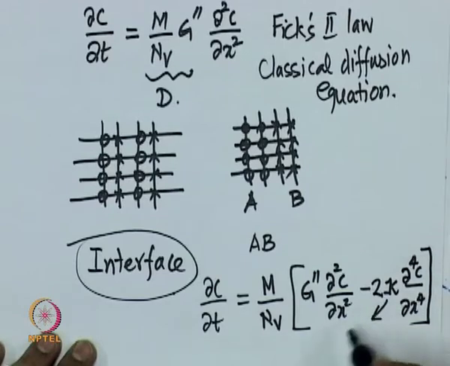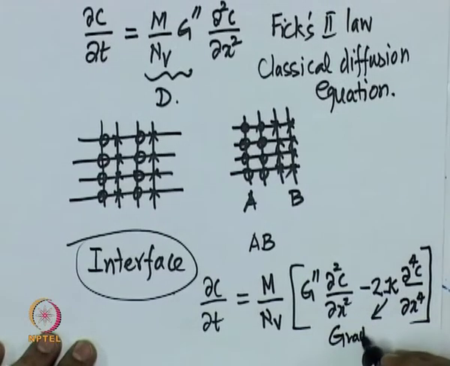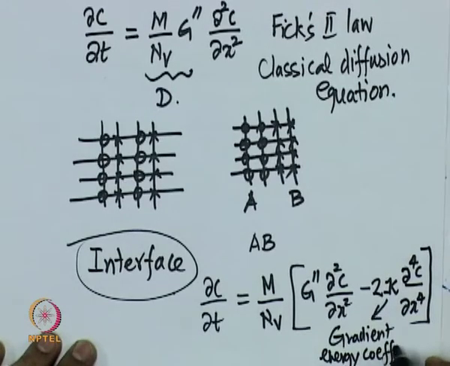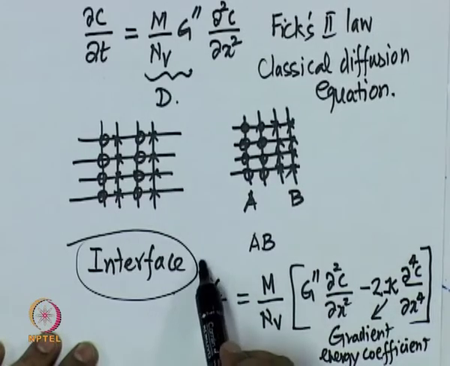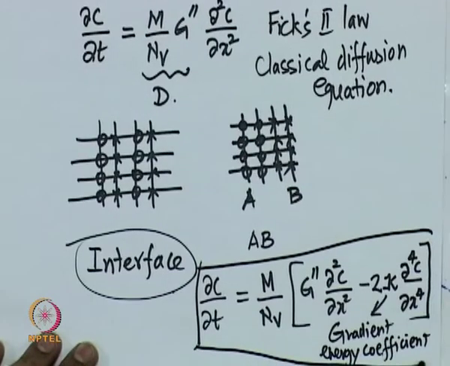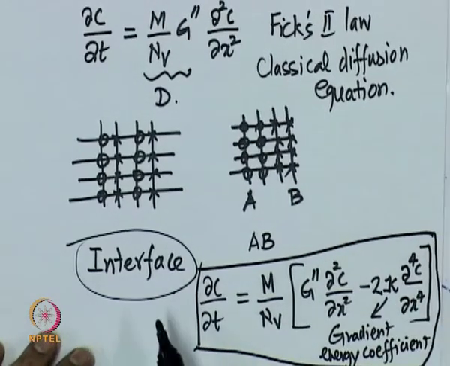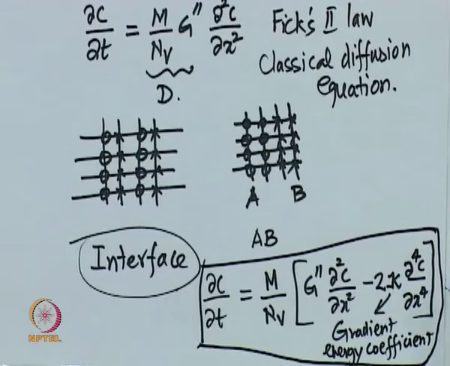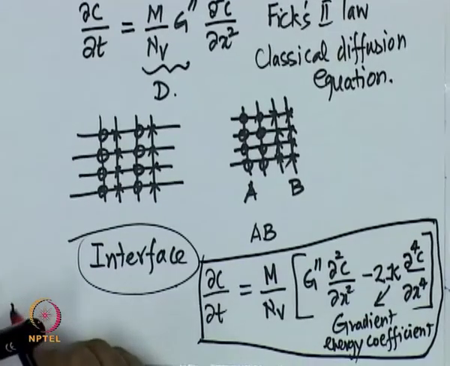This kappa is known as the gradient energy coefficient. This equation we have written is one of the most important equations in phase field modeling. It is a non-classical diffusion equation.